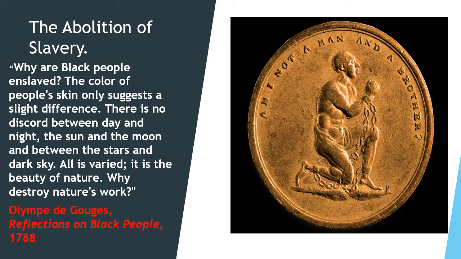According to her, the color of the skin is only a slight difference, like the discord between day and night. In the day we have sunlight, whereas at night, because the moonlight is not so bright, we have darkness. So this is what she is trying to say, that we all are human beings. Why do we need to suppress someone to make them a slave?